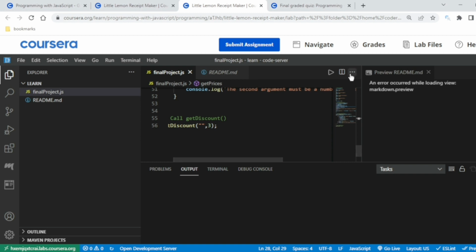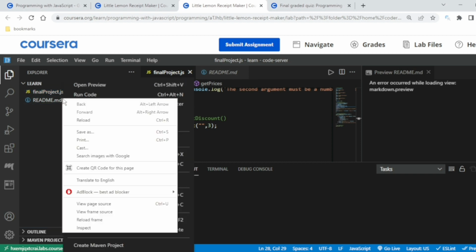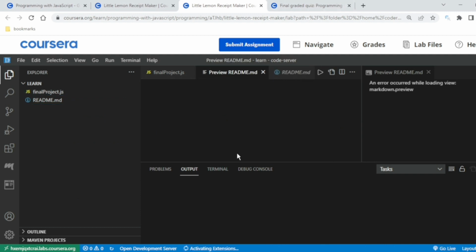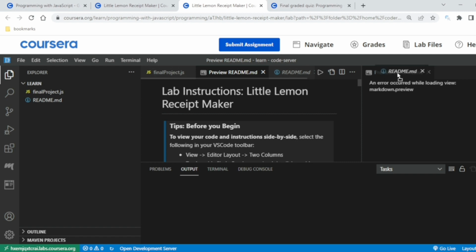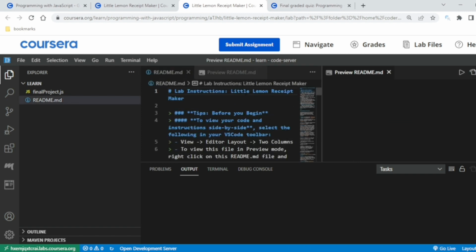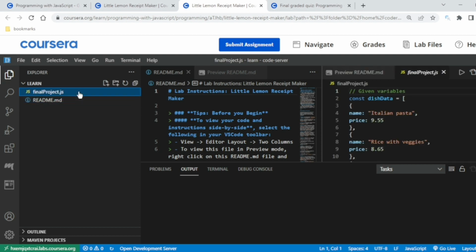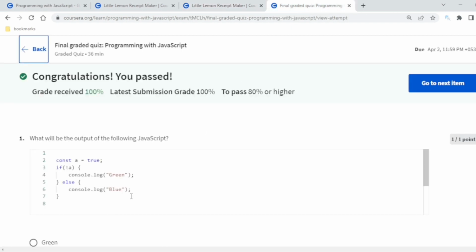Little Lemon. Okay, again an error. This can take around 10-15 minutes if I go deep into it, because this was the original project which at the end of this we are supposed to submit, or this will be our capstone project. So you should give your precious time to this project first. Okay, hope you understand. Let me clear the last one first, so that the only thing left is building the Little Lemon recipe.